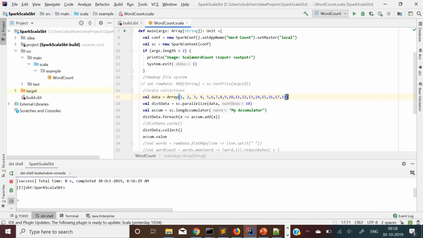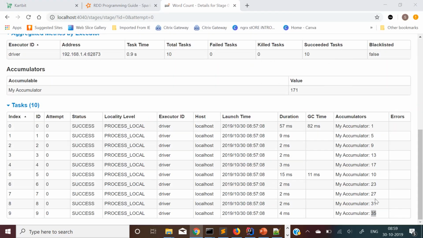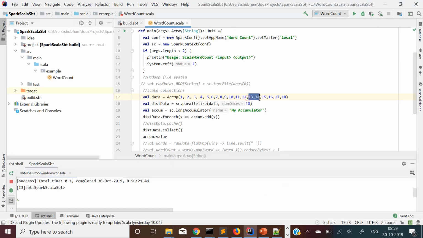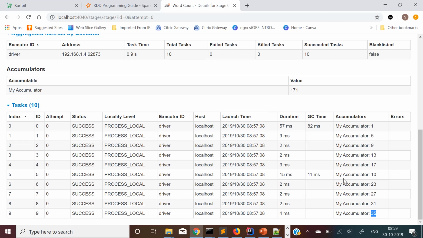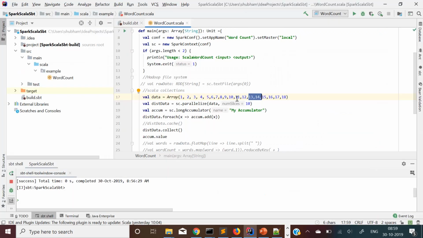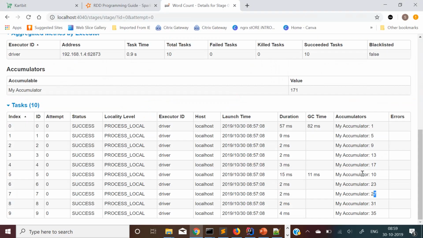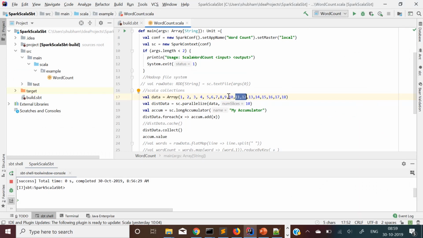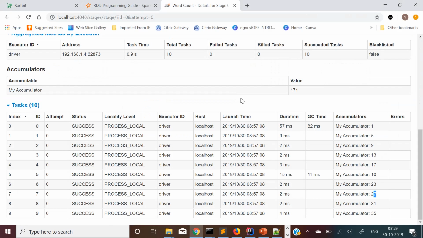So how does that 35 come about? That task would have got two values from the array. Similarly for 31: 15 plus 16 is 31. Then 27 is 13 plus 14. Let's go to 23: 11 plus 12. After that it's 10, so that task got only one value. Each task is adding whatever input it was given.